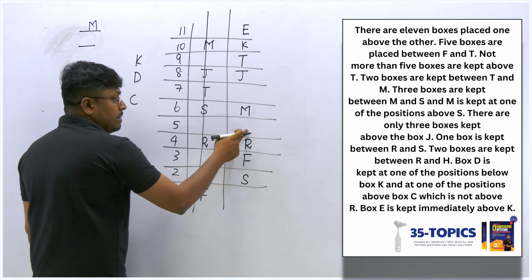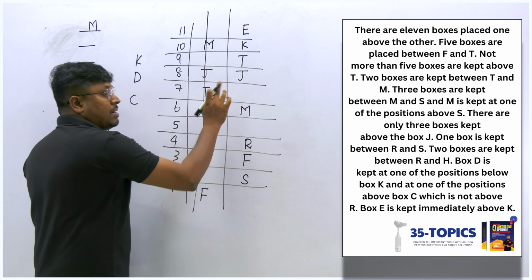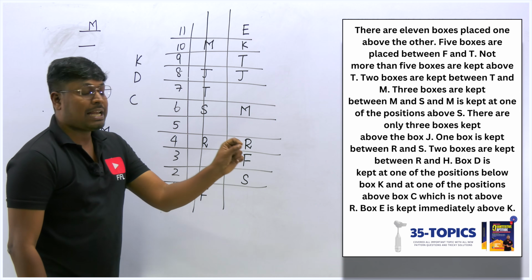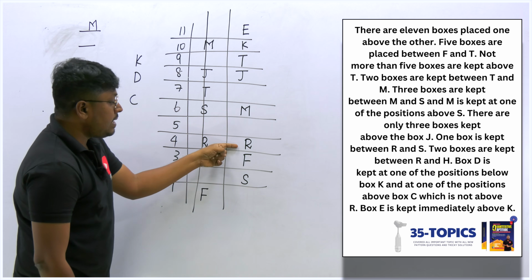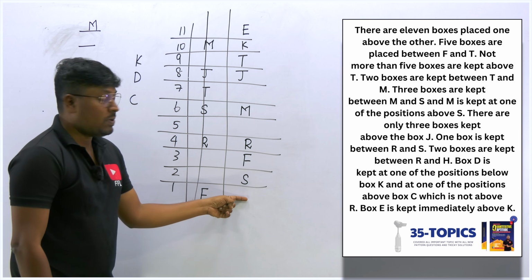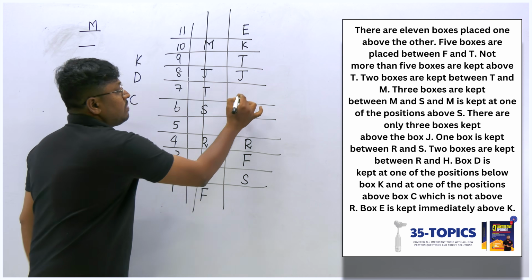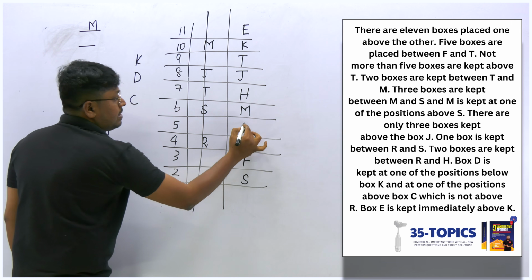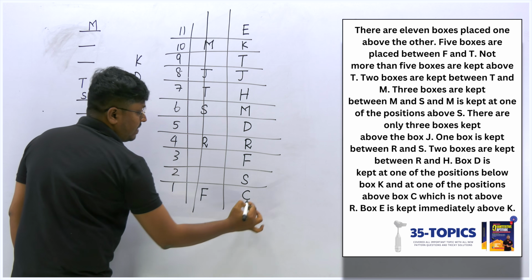So either H should be placed here or H should be placed here. But now they have mentioned the point that between R and H, two boxes are kept. So R and H we can't fix here, no other way. Only one chance that I should fix H here. Only then we can say that below D it should be C. So I should fix D and I should fix C.